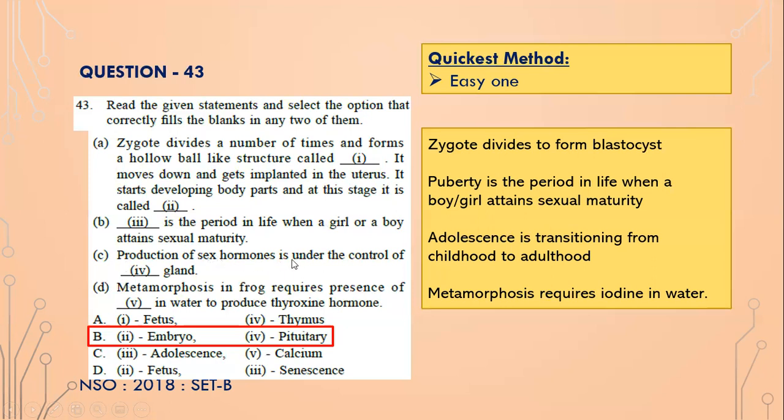And production of sex hormones is under the control of which gland? Pituitary gland. So number 4 is pituitary. And metamorphosis in frog requires presence of what substance? Iodine, isn't it? It requires presence of iodine in water to produce thyroxine hormone.